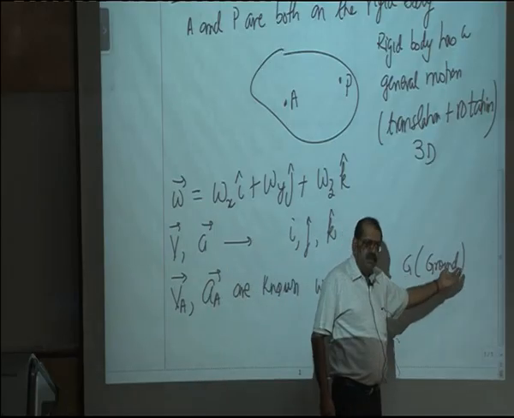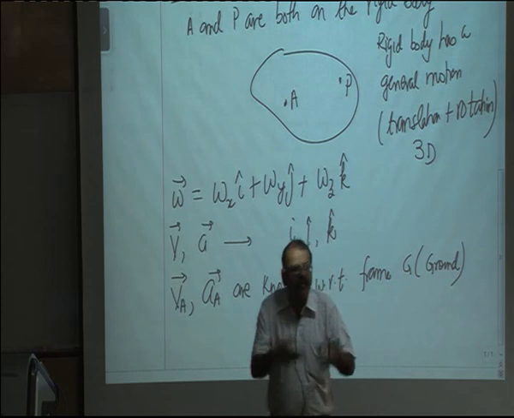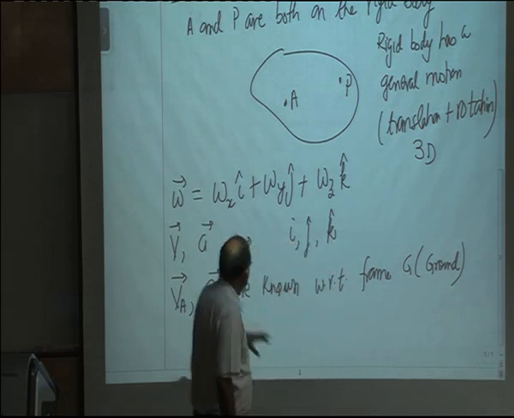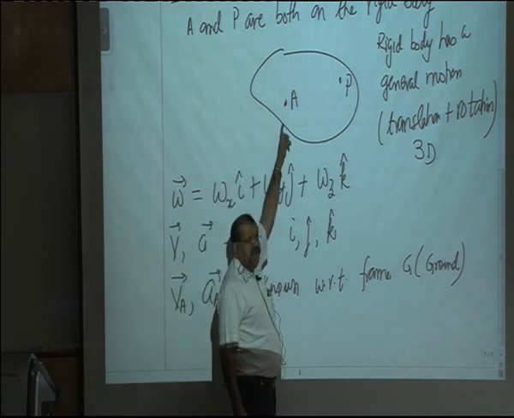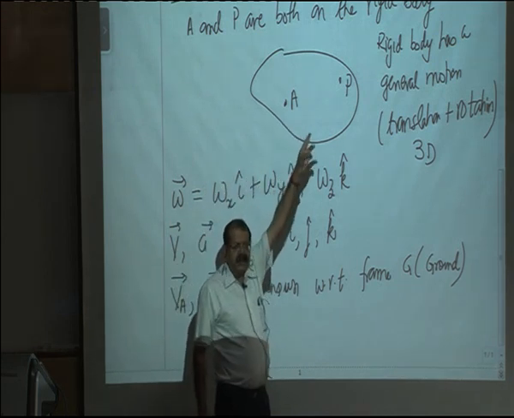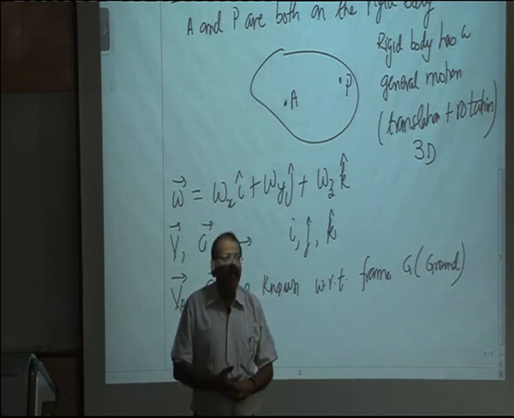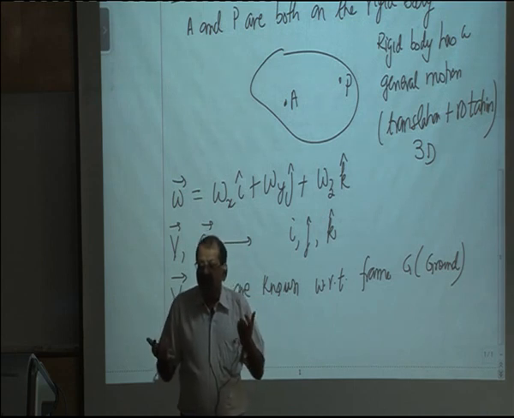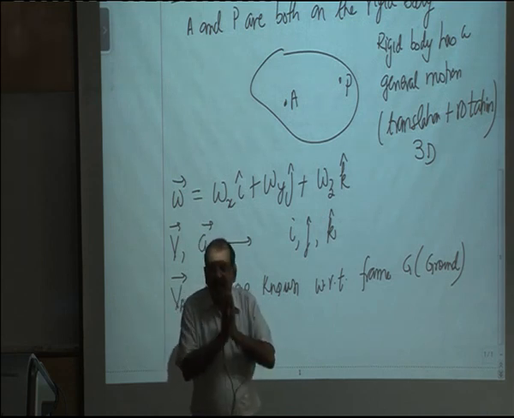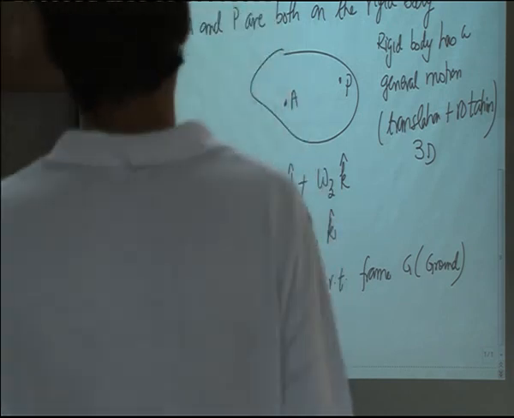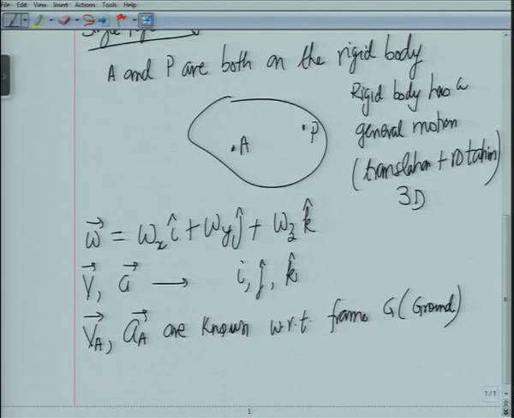I call it G, which could be ground, I could call it F, fixed frame, I, inertial frame, anything. So I know the velocity and acceleration of one point, and then will the velocity of point P be the same as the velocity of point A? In general, no. When will it be the same? Only when the body is translating. If the body is translating, then all points on the body will have the same velocity.